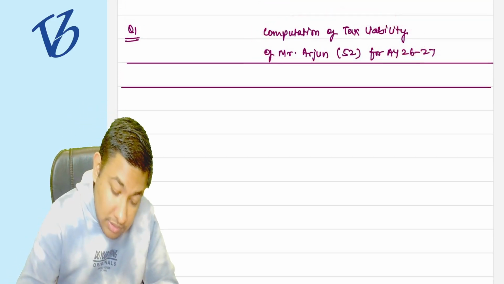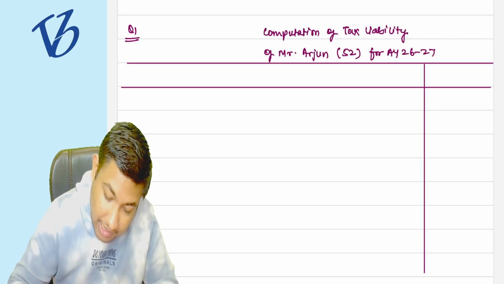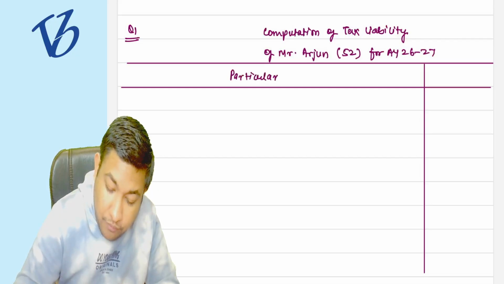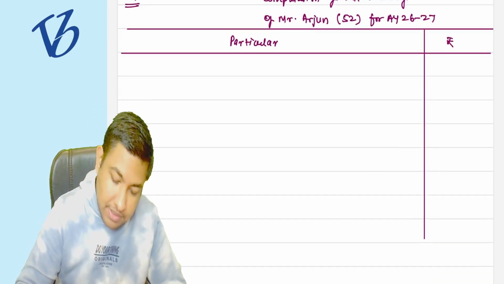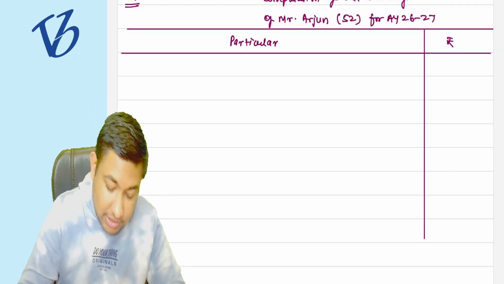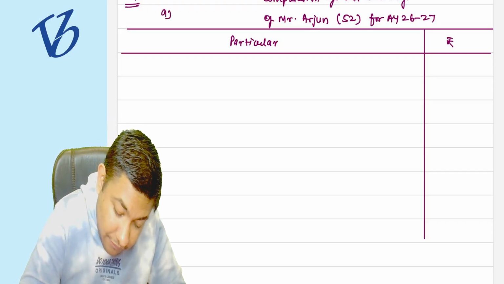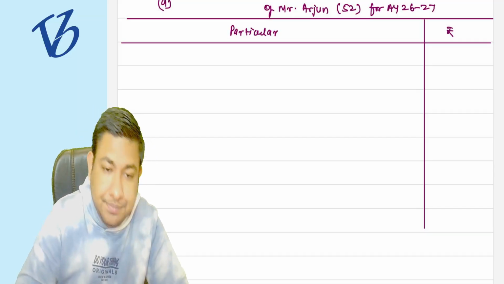Now solve this particular answer. You already know the tax slabs for the old tax regime. He has already shifted out from the default tax regime. The first part is for age of 52 years. Now compute it with me.